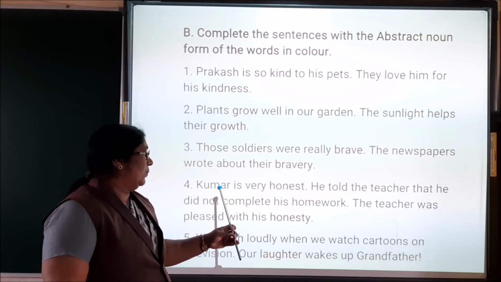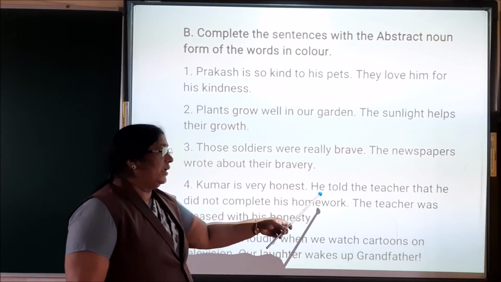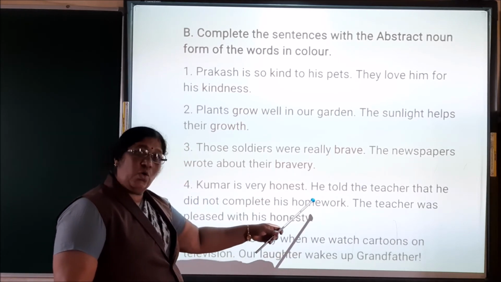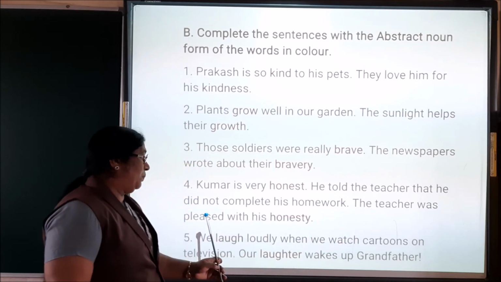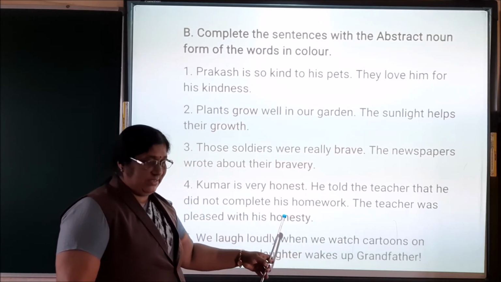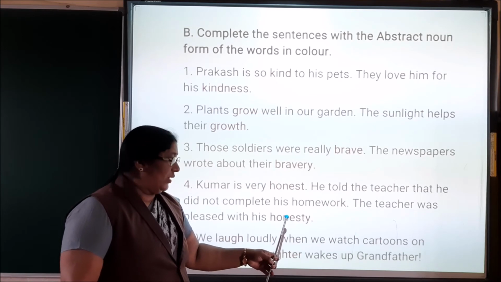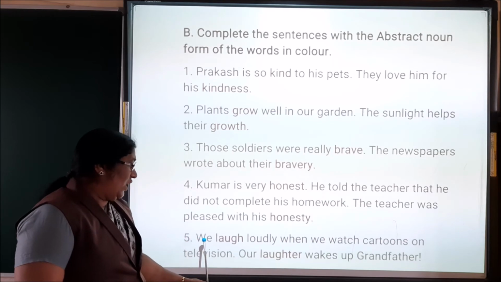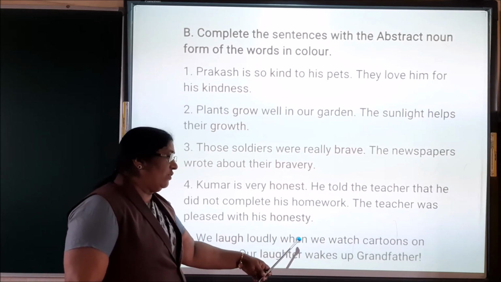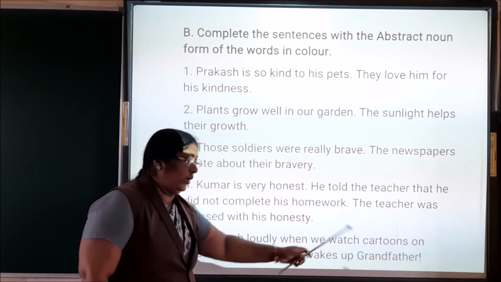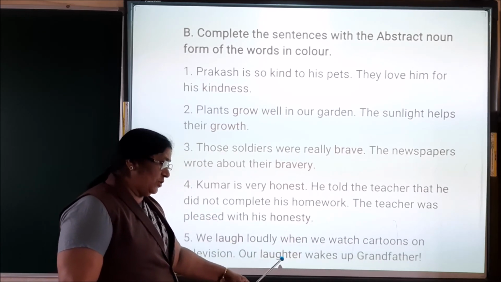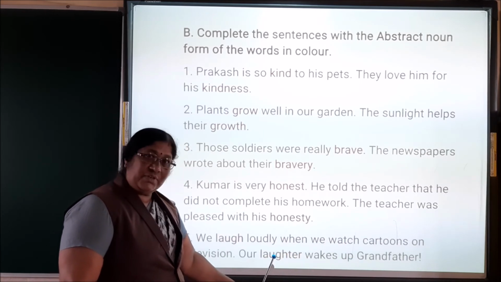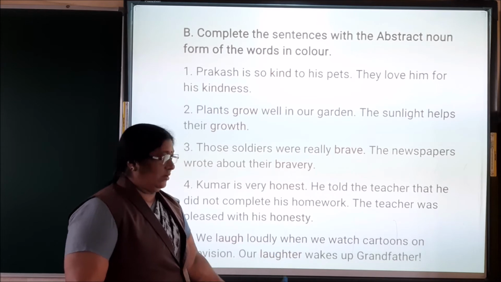Fourth sentence, Kumar is very honest. He told the teacher that he did not complete his homework. The teacher was pleased with his honesty. In this sentence, honesty is an abstract noun. Now, fifth, we laugh loudly when we watch cartoons on television. Our laughter wakes up grandfather. In this sentence, laughter is an abstract noun.